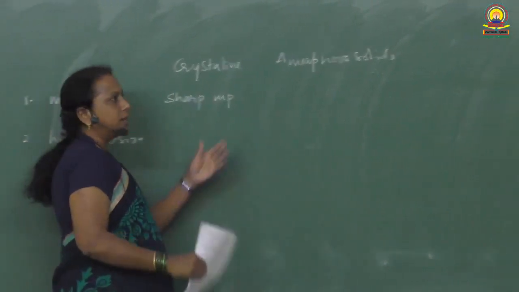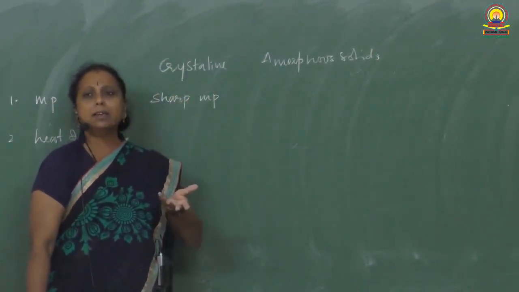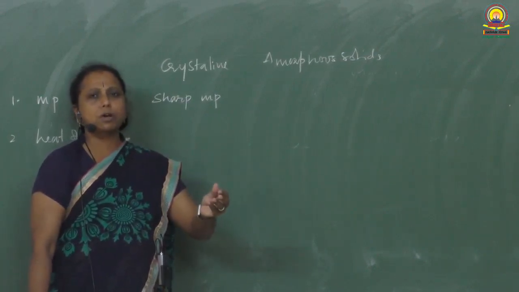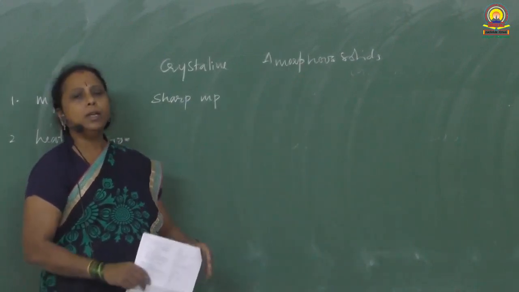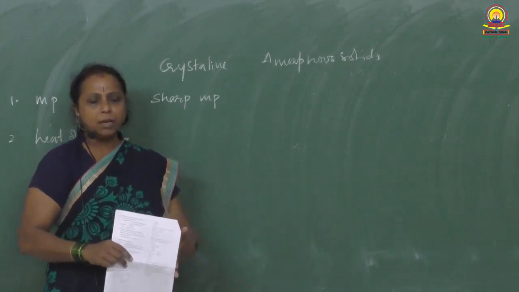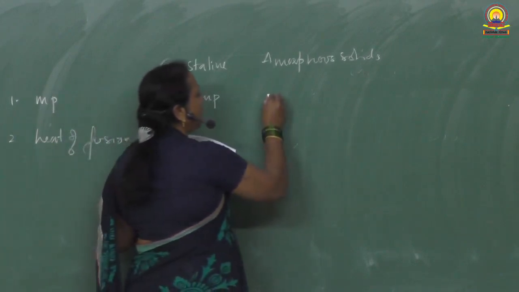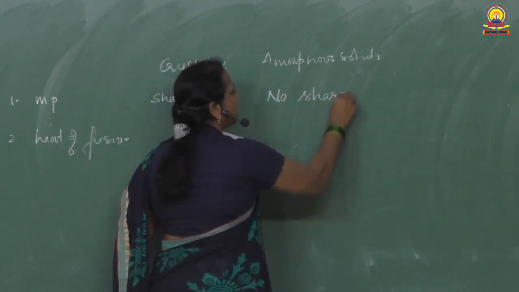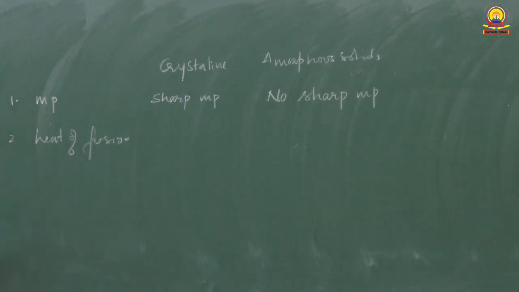Whereas amorphous solids, if you take an amorphous solid like glass, if you start heating the glass, it first becomes soft, then it becomes much softer, and then it gets converted into liquid. That means glass melts over a range of temperature from T1 to T2. That means they do not have any sharp melting point. They melt over a range of temperature.